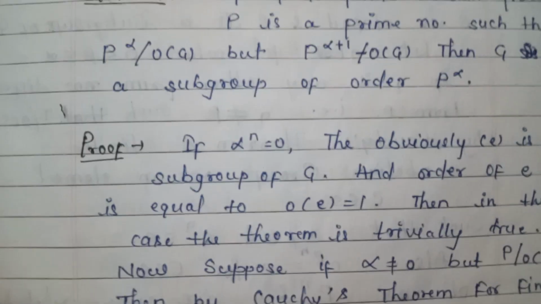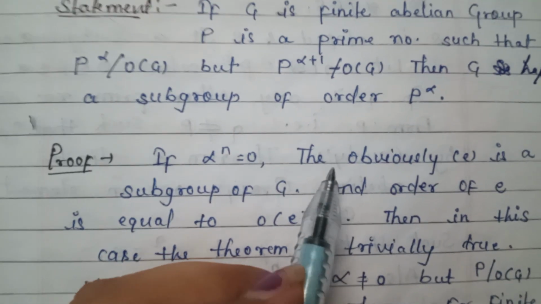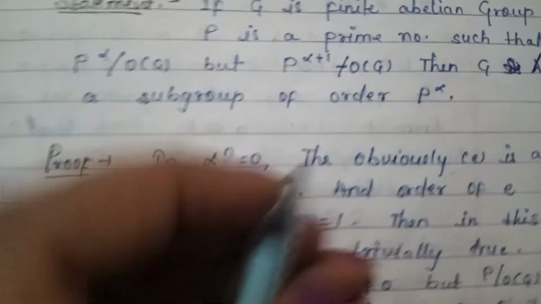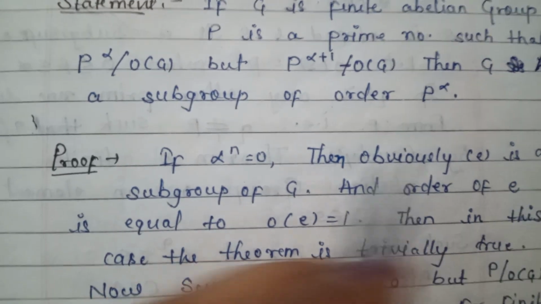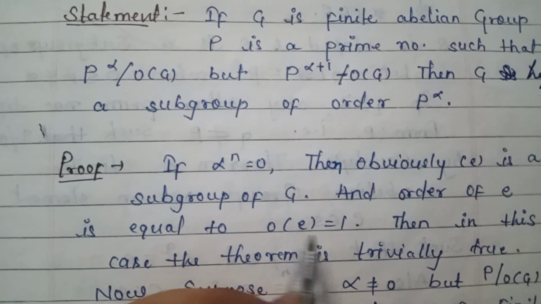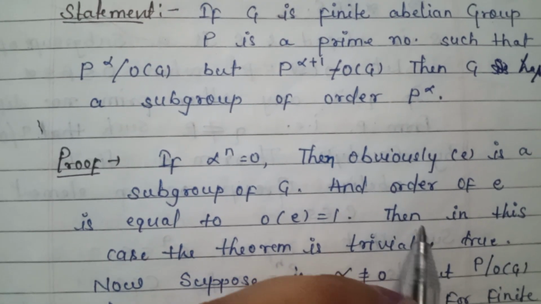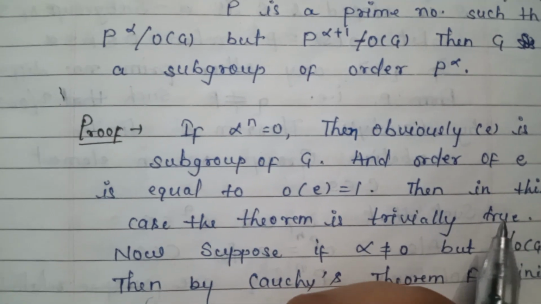Now the proof. If alpha is equal to 0, obviously {e} is a subgroup of G and order of {e} is equal to 1. Then in this case the theorem is trivially true.